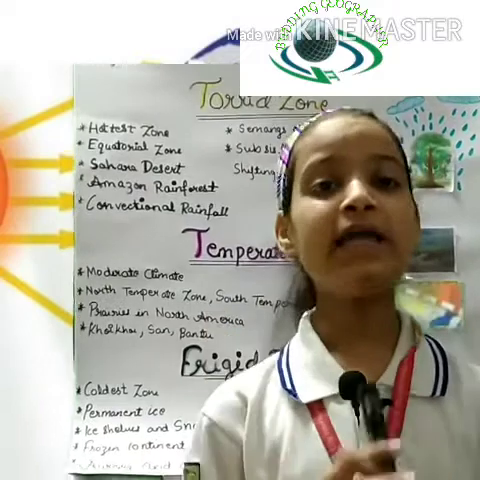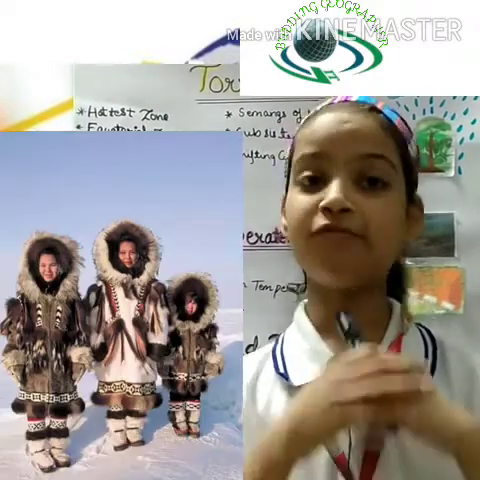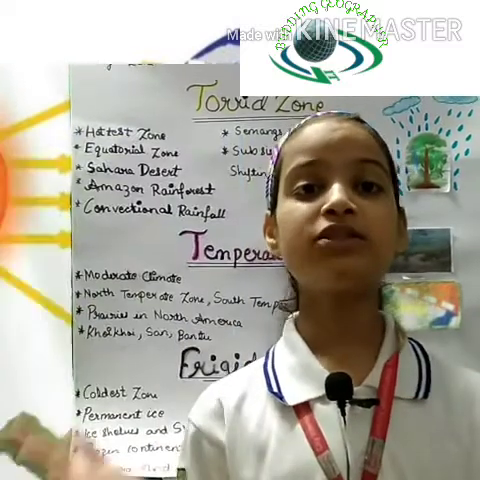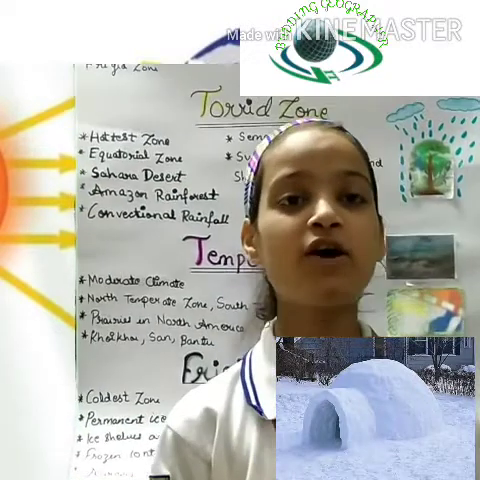And the tribes over there. The tribes over there are known as Inuit, and they are very populated over there, and they make houses known as igloos. We all have heard about igloos. They are made of snow bricks.